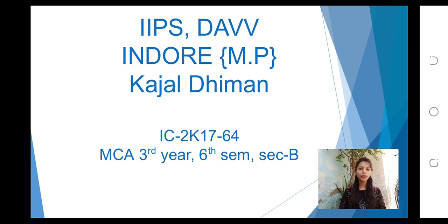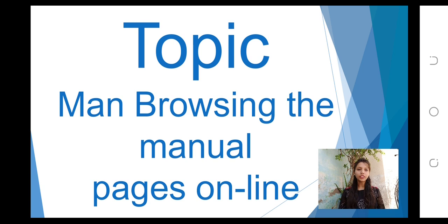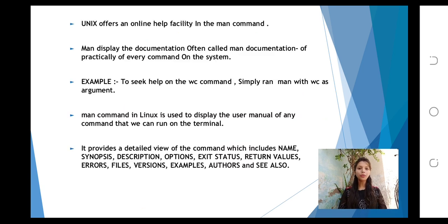Today I am going to discuss an important topic of Unix, that is man: browsing the manual page online. All said and done, the syntax of some Unix commands can still be confusing even to the expert. You may not remember either the command or the required option that will perform a specific job.